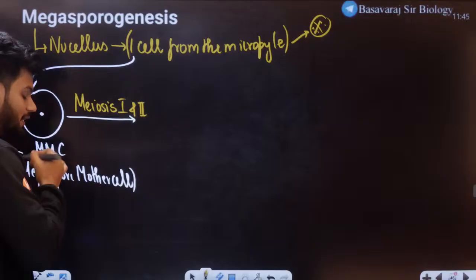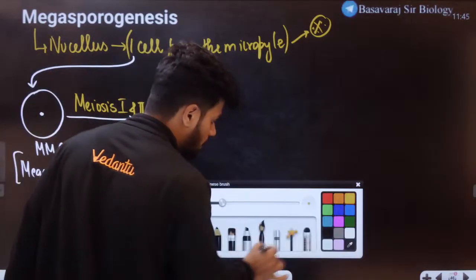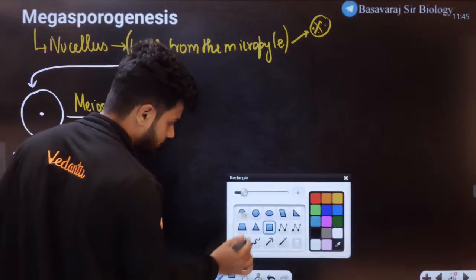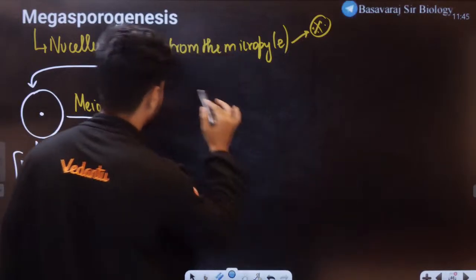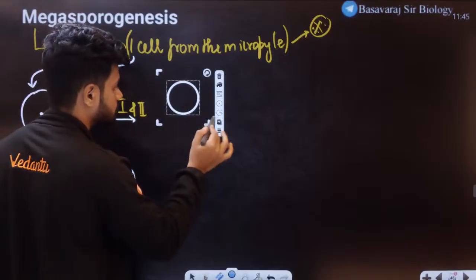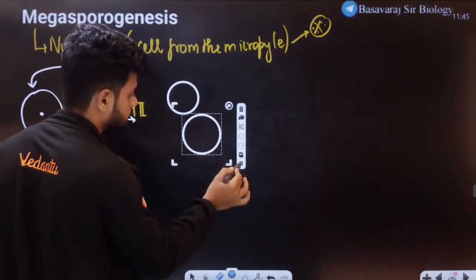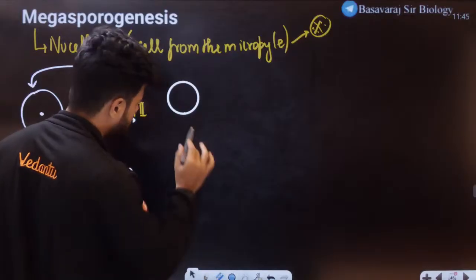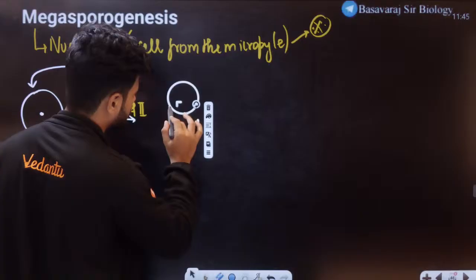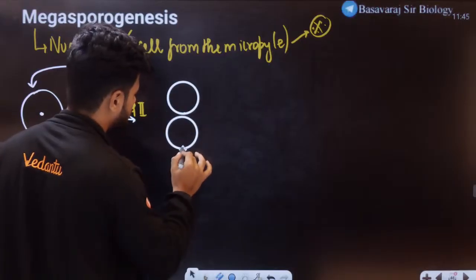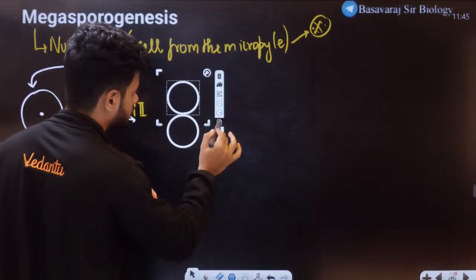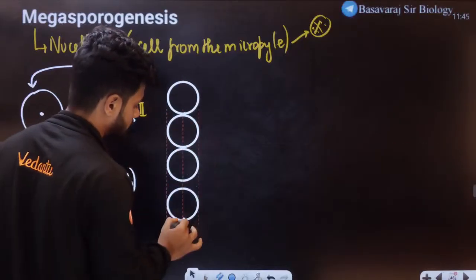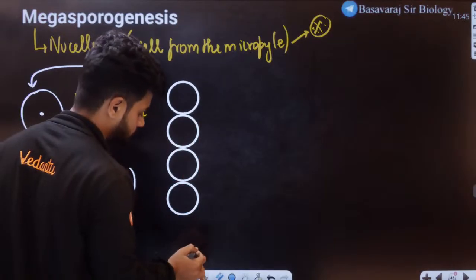Okay, but it undergoes meiosis, students. It can give rise to 4 spores here.